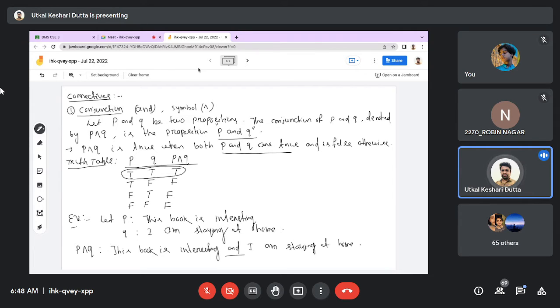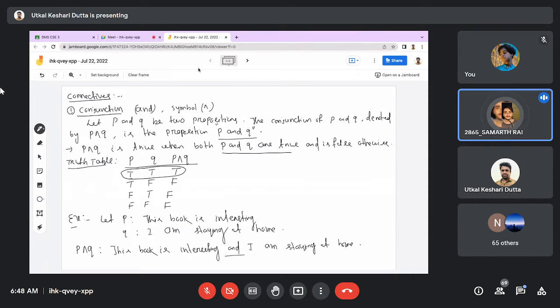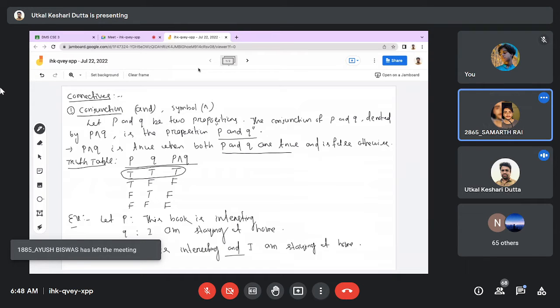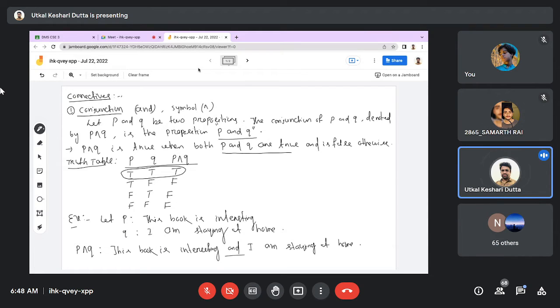If the truth value of any of the propositions is false, then P and Q is false. Got it? If any of these statements has a negative, a "not" statement, then it will be false. That means if you let "this book is interesting" be false, then its negation is true: this book is not interesting. So if you write "this book is not interesting and I am staying at home," then P and Q is false.